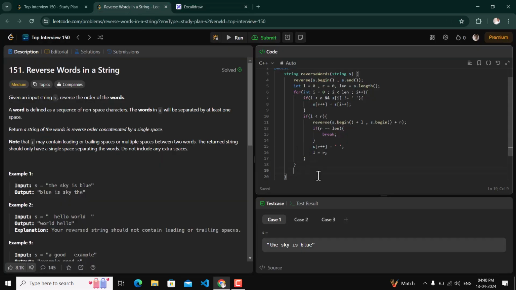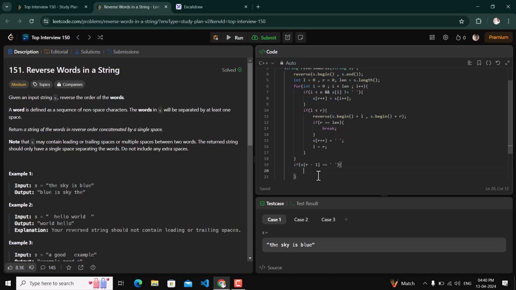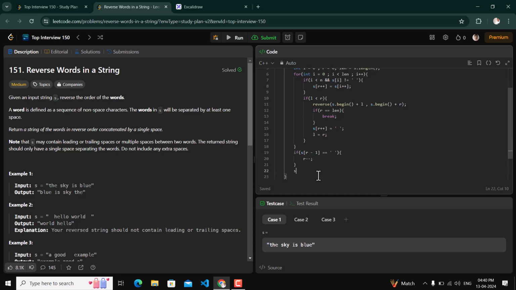Now the last step that remains is we have to check if s of r minus 1 is equal to the extra space. Then we have to reduce the value of r. Then we will just resize our string to the r value, the rth index. Then we will return string s. Now we can run this.